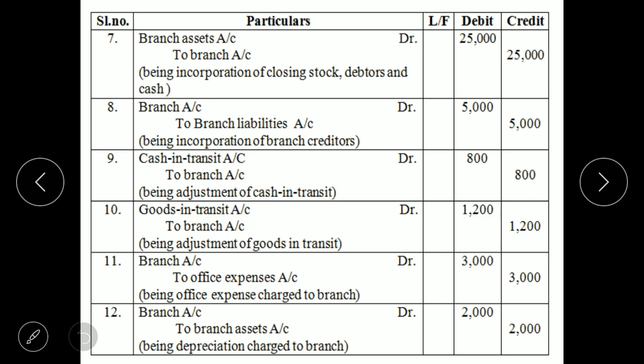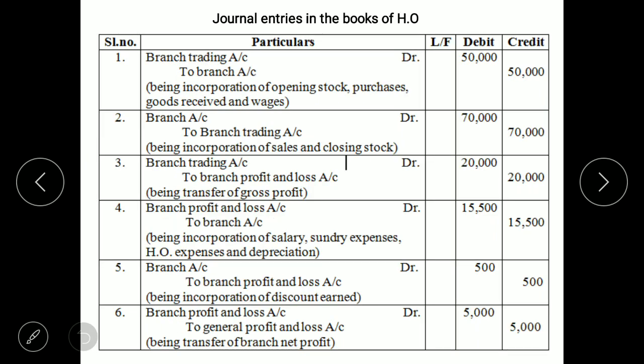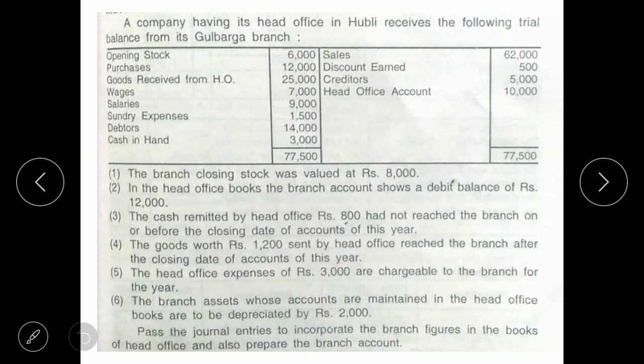Next we have to look at the additional or the reconciliation entries which are to be made. We'll look at the adjustments given. First one regarding closing stock. So there is no journal entry to be passed. Second one is regarding the opening balance of branch account. No journal entry required.